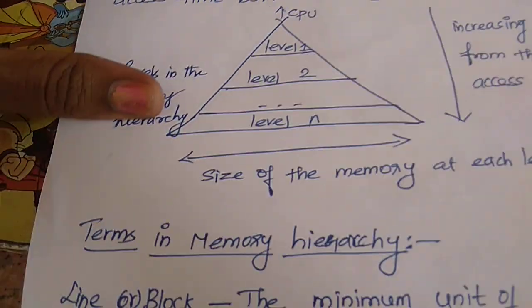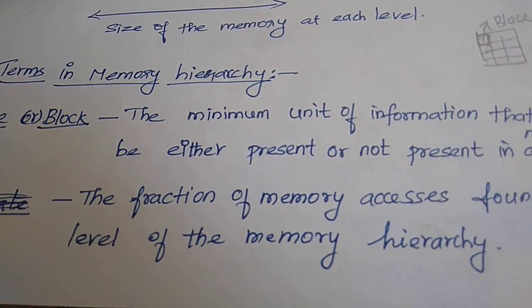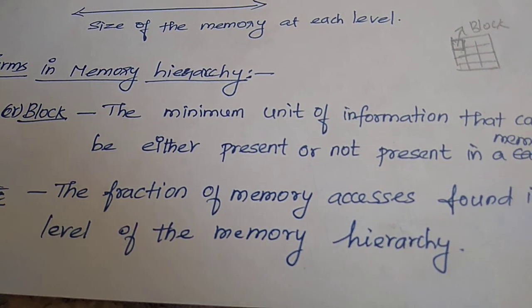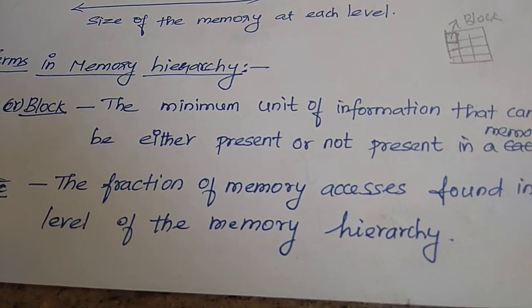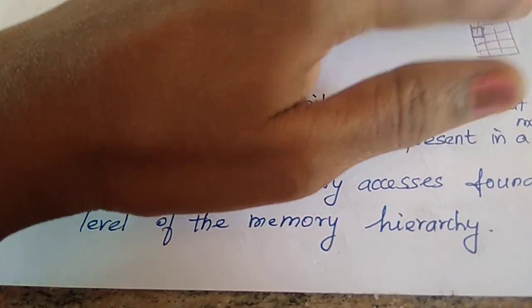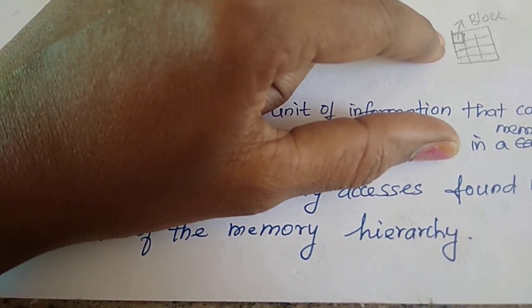Next are the terms in the memory hierarchy. The first one is block. A block means the single unit of information that is present or not present in a memory. So this is a single block that stores information in the memory.